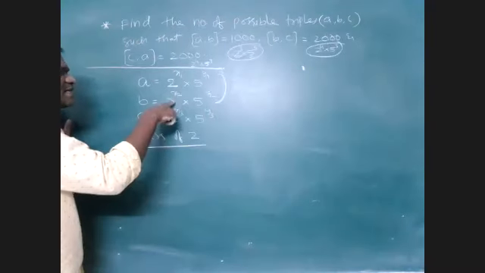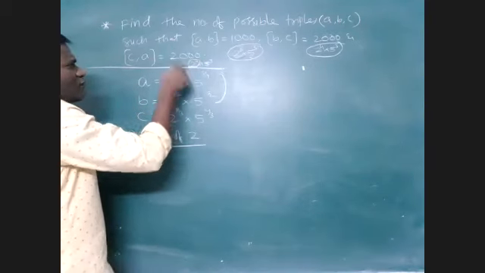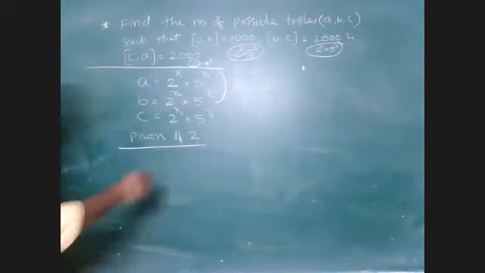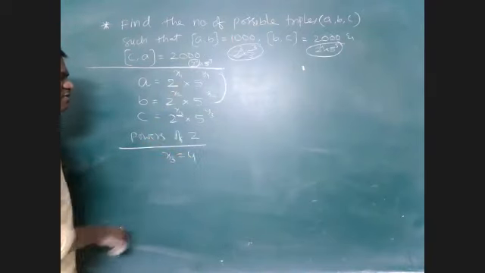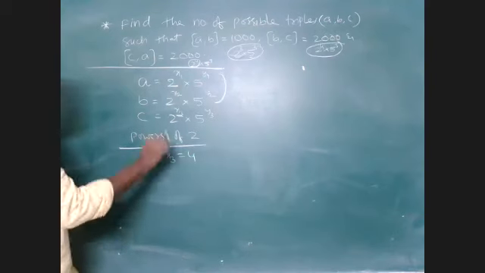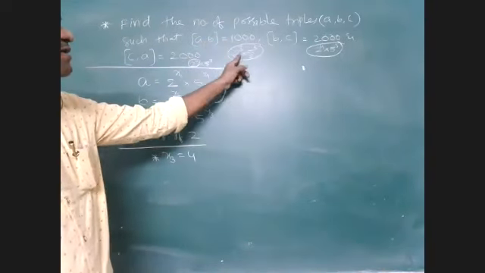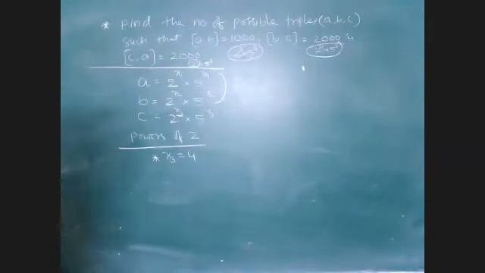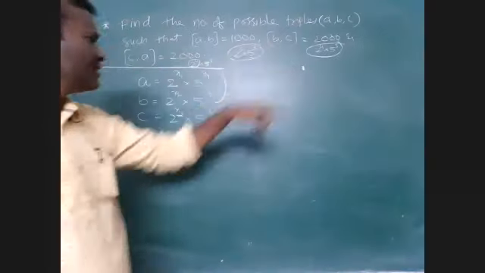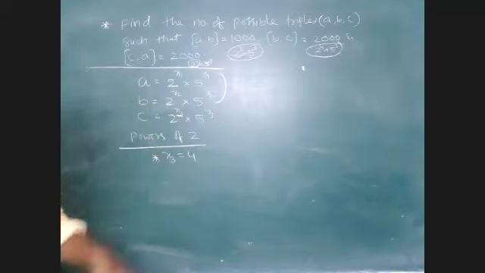That means if I consider B and C or A and C, I want to get the maximum power of 2 as 4. That means this x3 is equal to 4. If x3 is equal to 4, then I will get the power of 2 as 4 only. That is the first thing you have to observe here. But in A and B the maximum power of 2 is 3, while in B and C and in A and C the maximum power of 2 is 4. So that's why C is common here and here. So I am taking x3 as 4. x3 is equal to 4 is fixed.